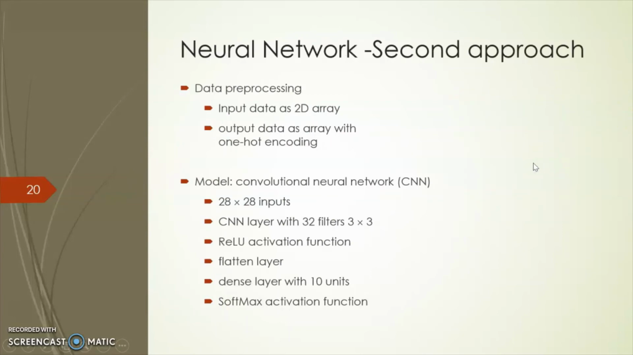Next is the second approach, that is the CNN, convolutional neural network. It has 28 by 28 inputs, and in CNN it has particular filters that are 3 by 3 matrices, and basically it uses the RGB colors 0 to 255 to identify the particular inputs. It has a dense layer with 10 units, softmax activation function.